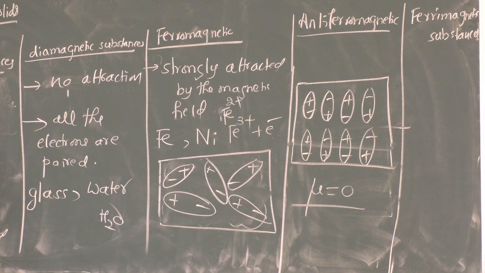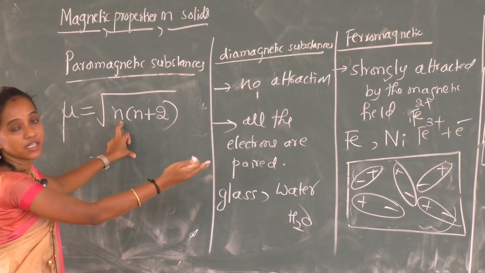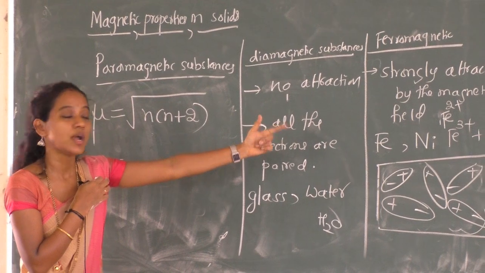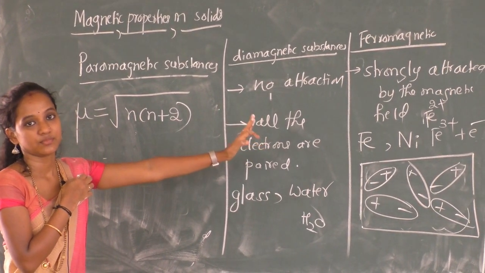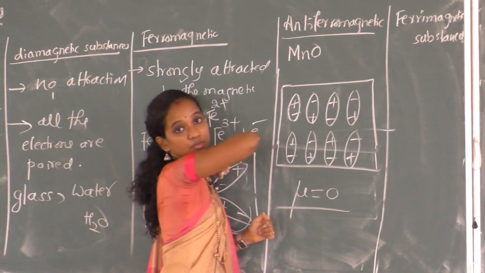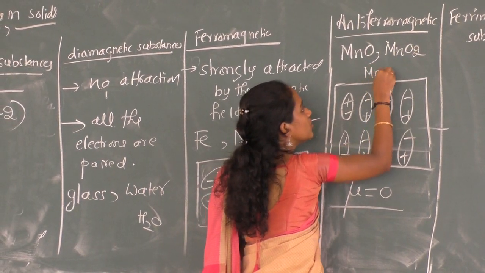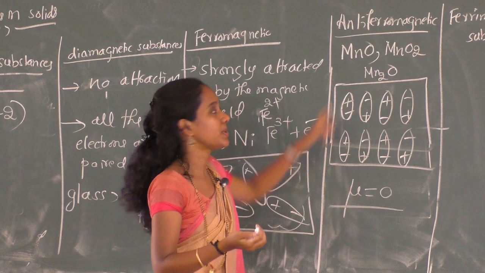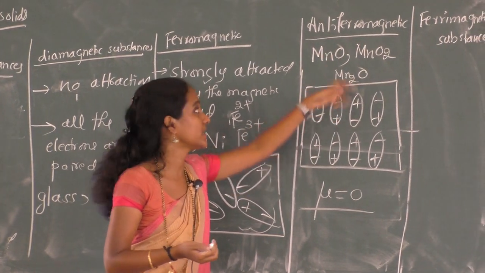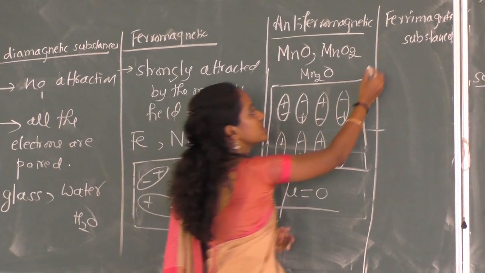We have the formula here, square root of n into n plus 2. In antiferromagnetic substances we end up with the answer, mu value 0. That means they do not show any magnetic behavior. Examples for antiferromagnetic substances: MnO, manganese oxide, MnO2, or even Mn2. Any one example you remember, that Mn comes under antiferromagnetic substances. The last type is ferrimagnetic substances.